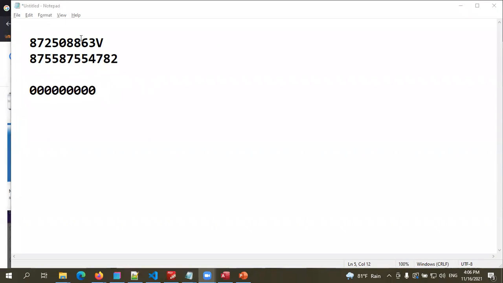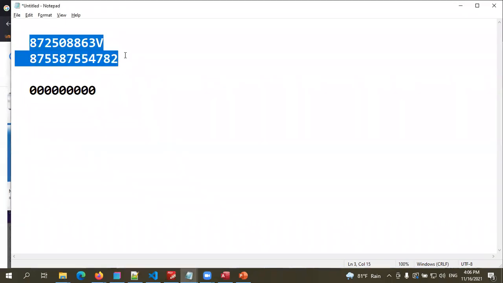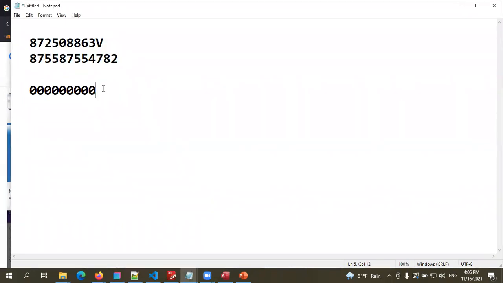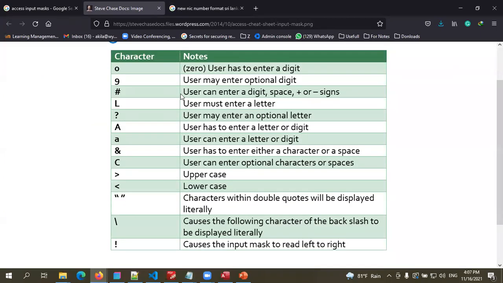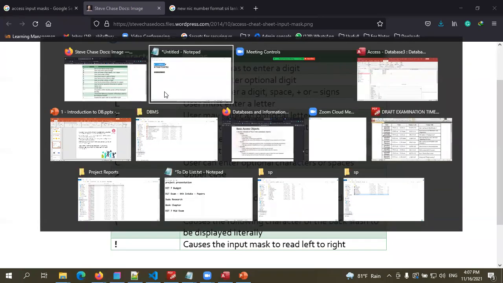Now, so these are the two formats of ID numbers used in Sri Lanka. So now we must define the input mask for this NIC. We must allow the users to enter an NIC number belonging to any format. So in that case, for the initial 9 numbers, users must enter 9 numbers. So 0 is the input mask. User has to enter a digit. Then we have to use 9 zeros.